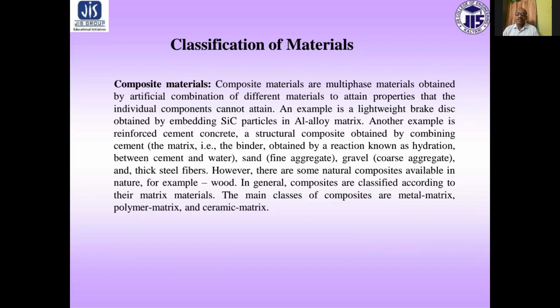Another example is reinforced cement concrete, a structural composite obtained by combining cement, sand, gravel, and thick steel fiber. However, there are some natural composites available in nature, for example, wood. In general, composites are classified according to their matrix material. The main classes of composites are metal matrix, polymer matrix, and ceramic matrix.